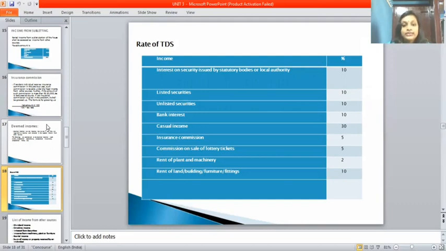Incomes and percentages: interest on securities issued by statutory bodies or local authorities, 10%; listed securities, 10%; unlisted securities, 10%; bank interest, 10%; casual income, 30%; insurance commission, 5%; commission on sale of lottery tickets, 5%; rent of plant and machinery, 2%; rent of land, building, furniture, fixtures, 10%. This is the TDS rate.